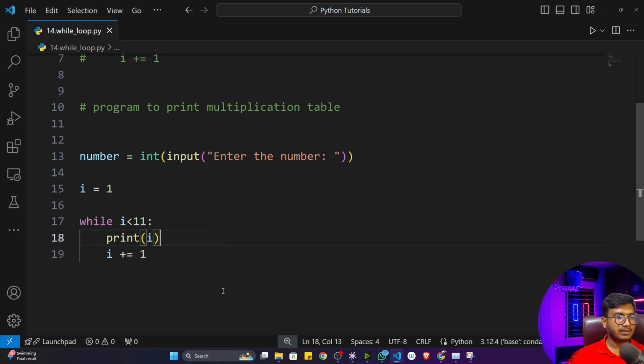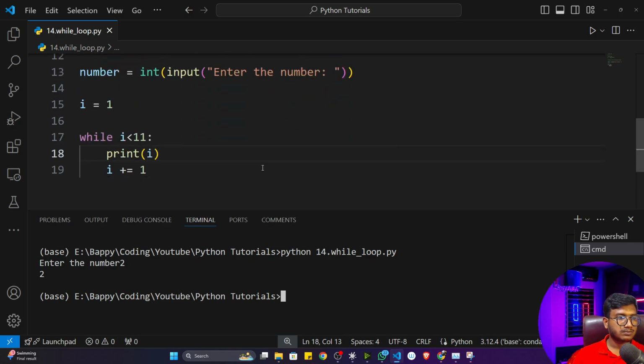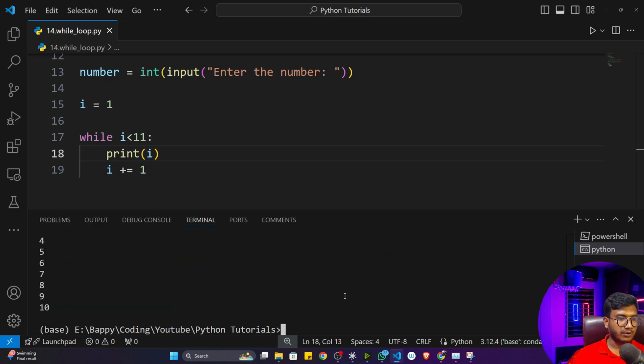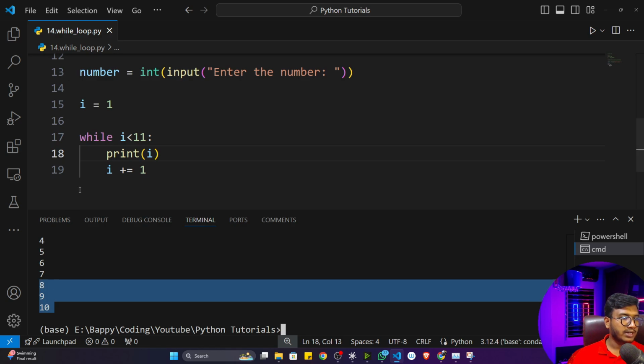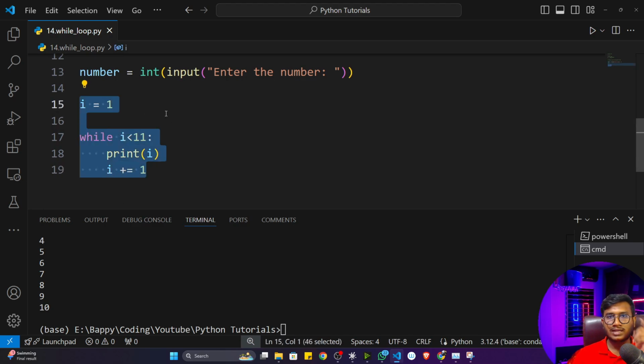Now see what will happen if I execute this program. If I give a number, let's say 4, you can see it is printing 1 to 10. Because I've given the condition, if i is less than 11, then it will print i, and every time this i would be updated. Initially it was 1, so it printed 1, then it will update to 2, then 3, and so on. You can also copy and visualize it in the Python Tutor. You will get to know how it's working.